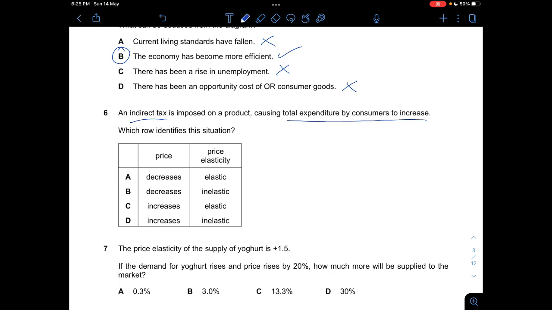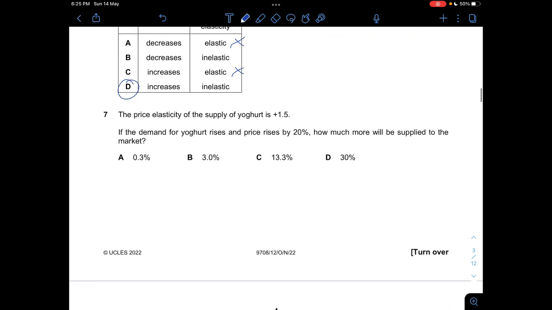At the same time, the prices will increase, and then the total expenditure by consumers would reduce. That one will be for elastic price elasticity, but here it says that total expenditure is increasing. That means A and C are wrong. That leaves us with B and D. So definitely prices increase and the price elasticity will also be inelastic. So answer is D.